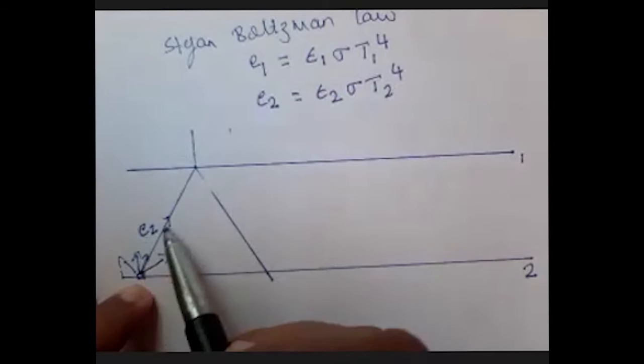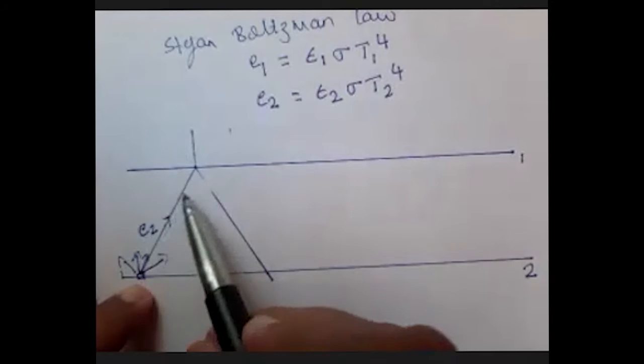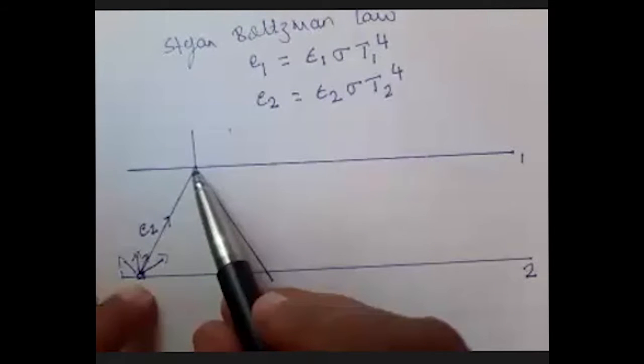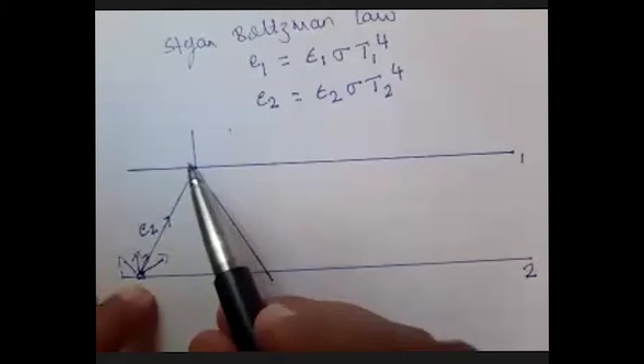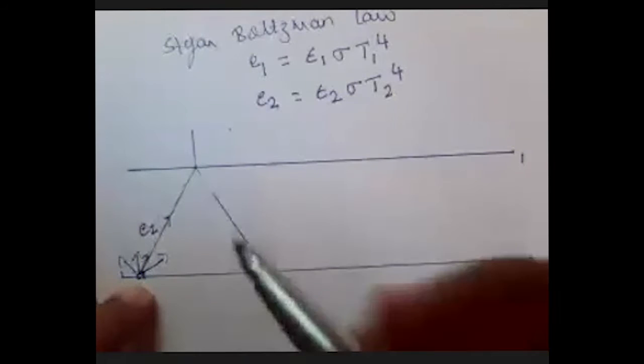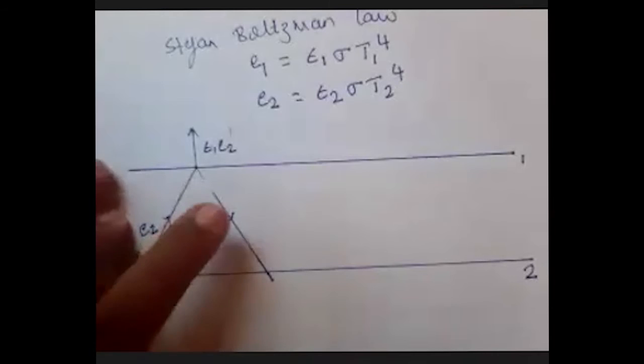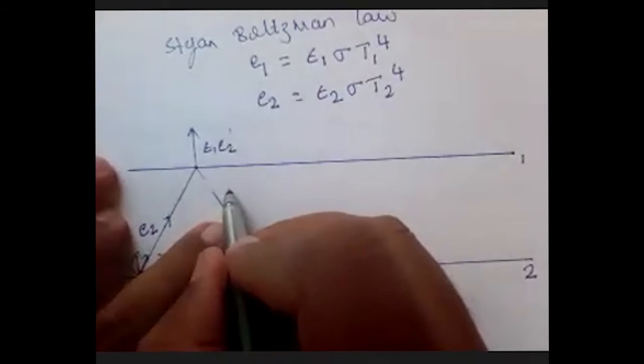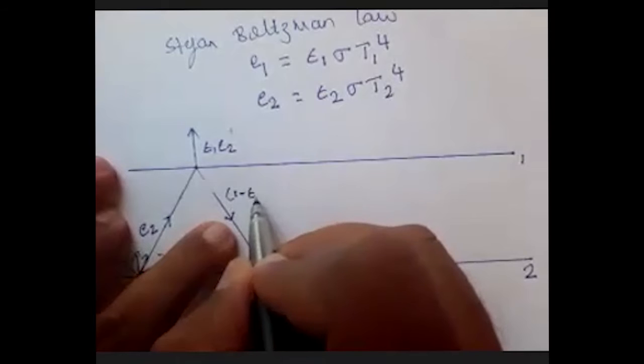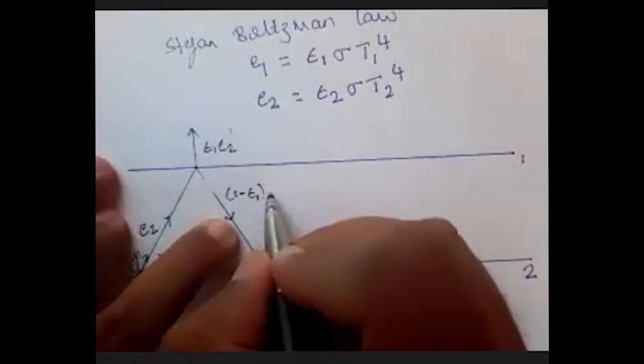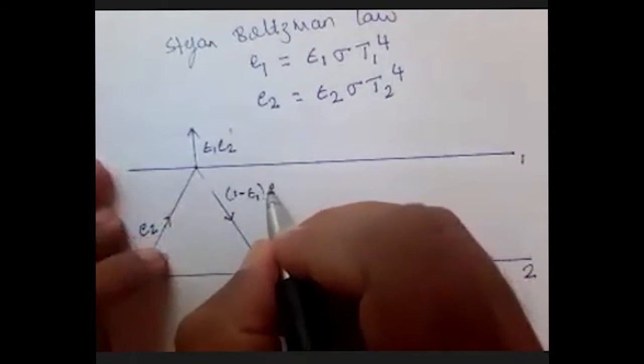I have a small element from surface 2 which is emitting E2 amount of emissive power. When this emissive power reaches surface 1, some part of the radiation is absorbed. It is nothing but epsilon 1 into E2. And what will be reflected? My reflectivity is 1 minus emissivity, so it is 1 minus epsilon 1 of the surface into the total emissive power, E2.